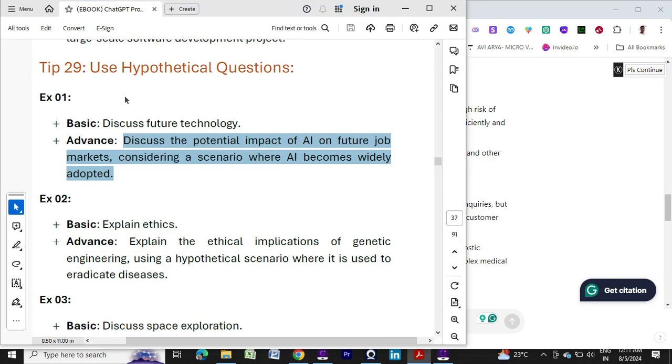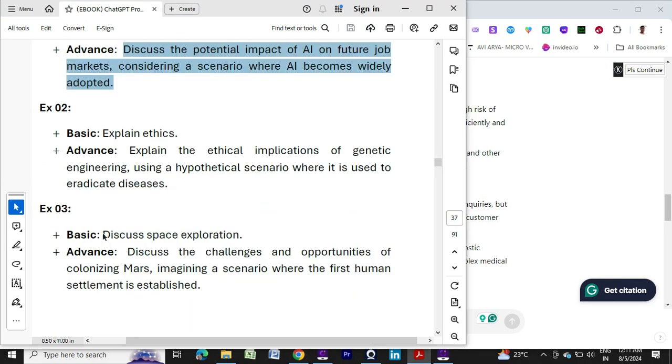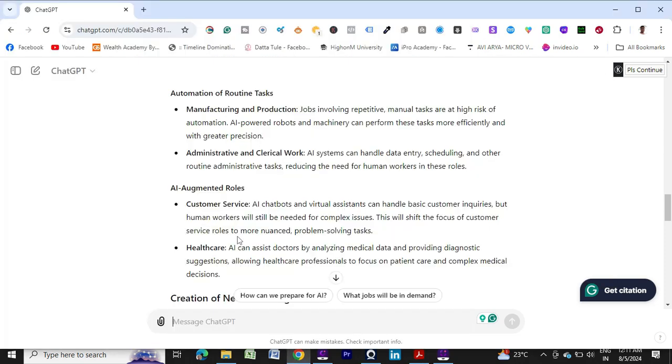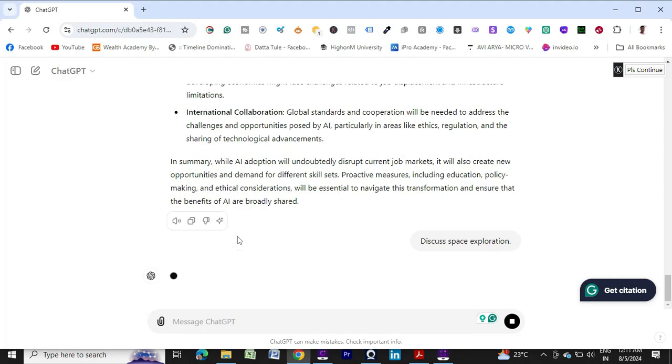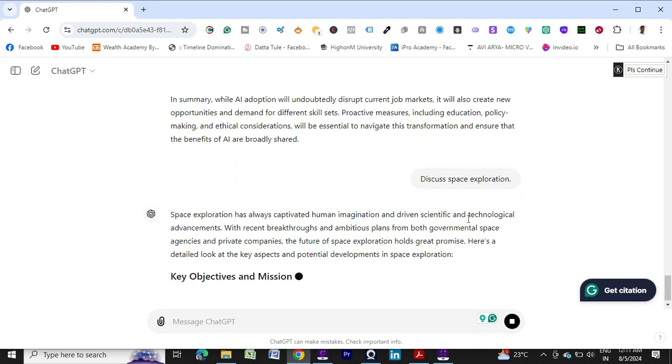I think you understood the concept, and it is a very powerful keyword: hypothetical question. So accordingly, you need to write your prompt. Again, suppose here I am asking to discuss space exploration. It will provide me a generic answer. What is space exploration, how it works, and all the detailed information it will provide.